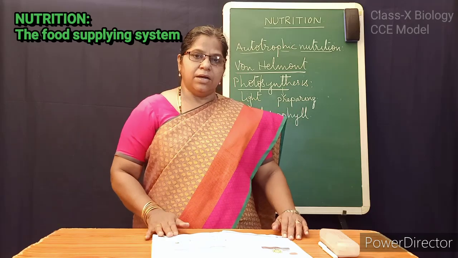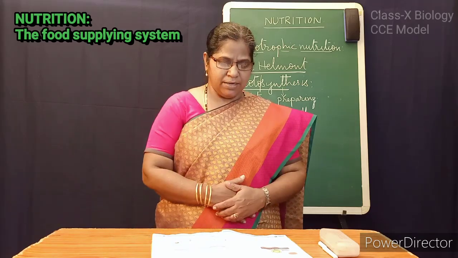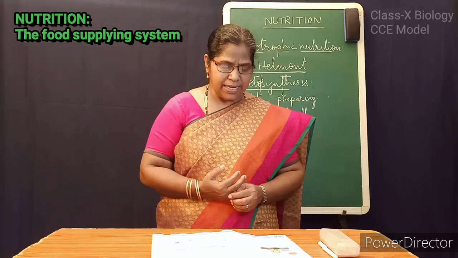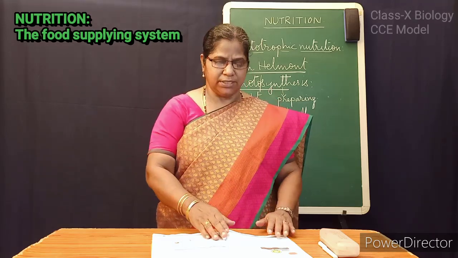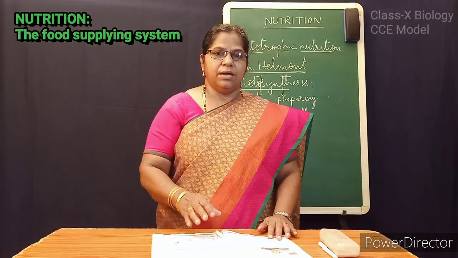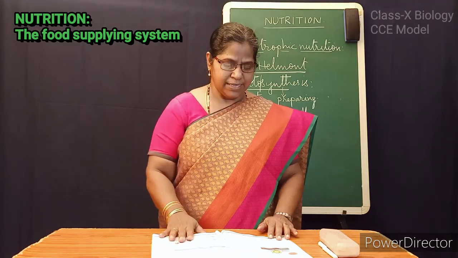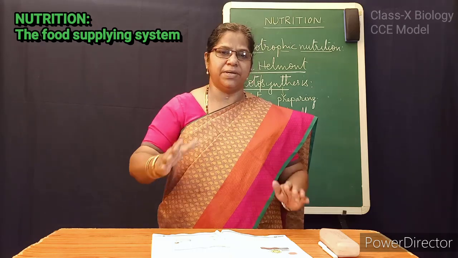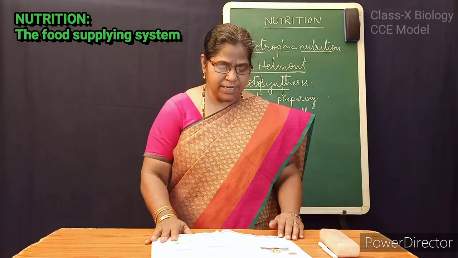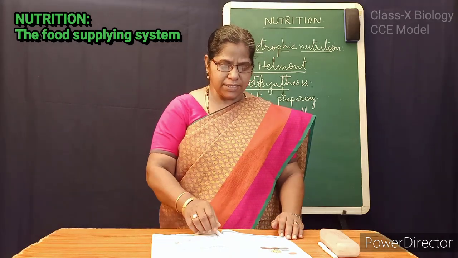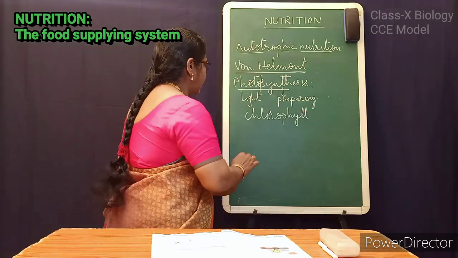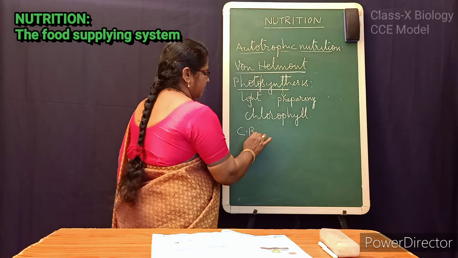Scientists, to show this one, they tried to formulate a simple equation for photosynthesis over past 200 years. That equation was accepted by all other scientists, and this formula was proposed by C.B. Van Neel.